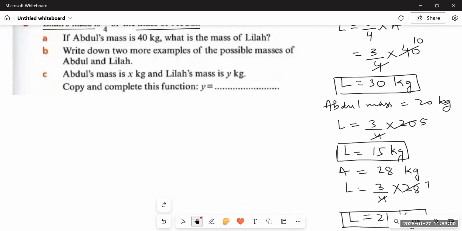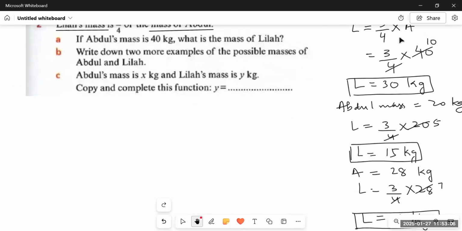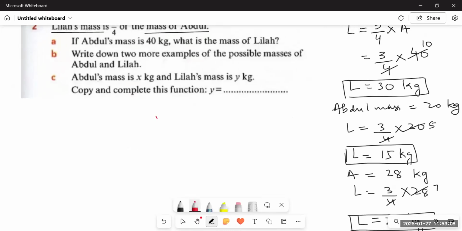Next, they're saying Abdul's mass is x kg and Leela's mass is y kg. So the equation would be y is equal to... Earlier the equation was L is equal to 3 upon 4 A, right?